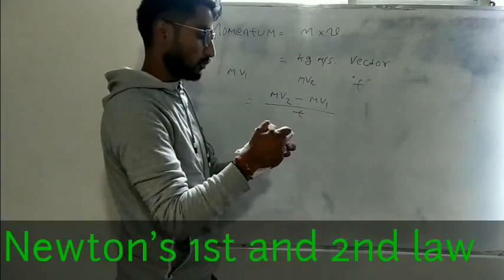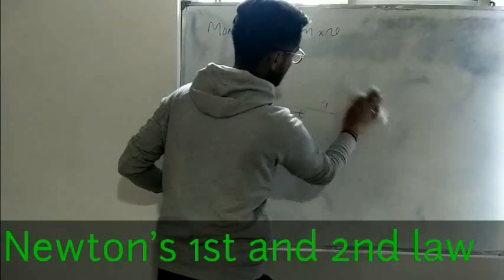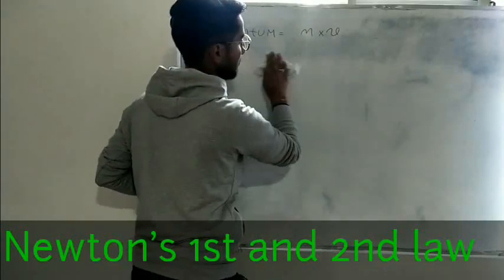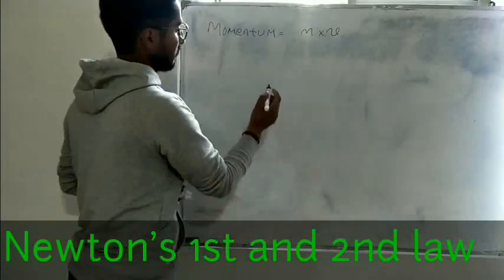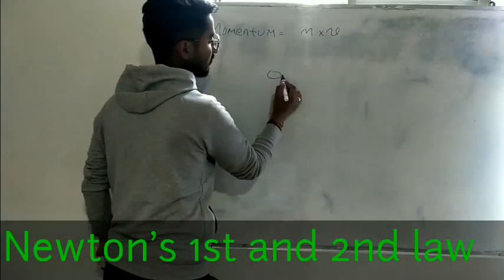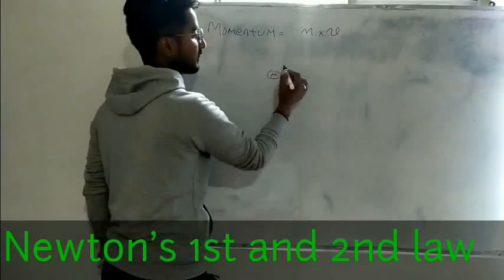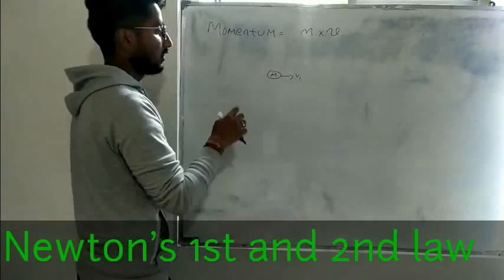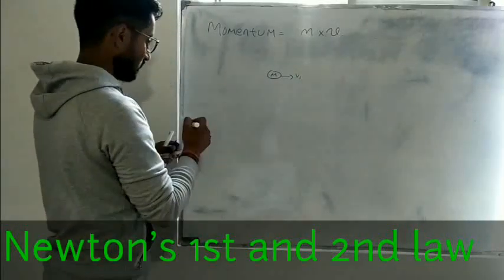Now let us go to the main point. Let us first define Newton's second law. Before defining it, let me give you one example. A body has mass m and it is moving with the velocity v1.